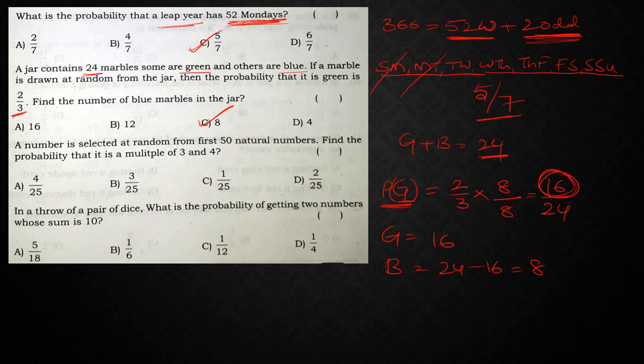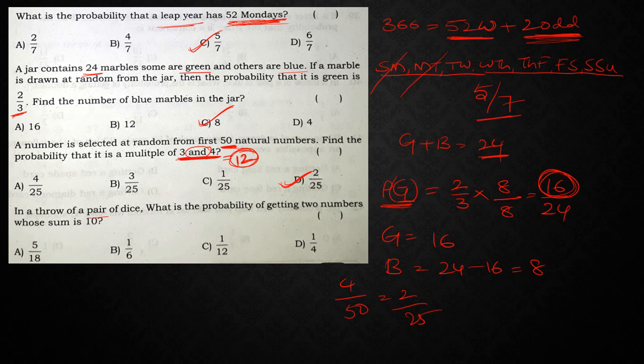Next, a number is selected at random from the first 50 natural numbers. Find the probability that it is a multiple of 3 and 4. Whenever you have this 'and', 3 and 4 means at a time it should be divisible by 3 and 4. That means you need to take the LCM of 3 and 4. What is the LCM of 3 and 4? 12. So how many multiples of 12 are there in the first 50 natural numbers? 12 1s are 12, 12 2s are 24, 36, 48. So totally 4 outcomes. So what is the answer? 4 upon 50, which is nothing but 2 upon 25. So the answer is 2 by 25.